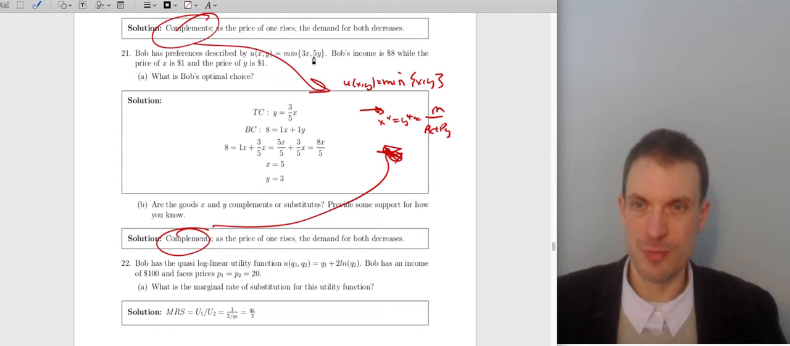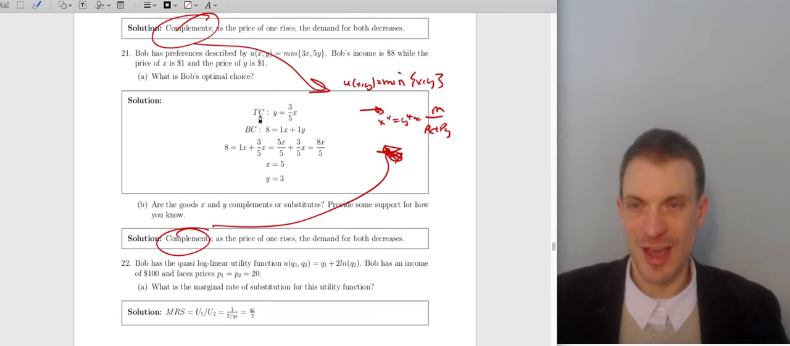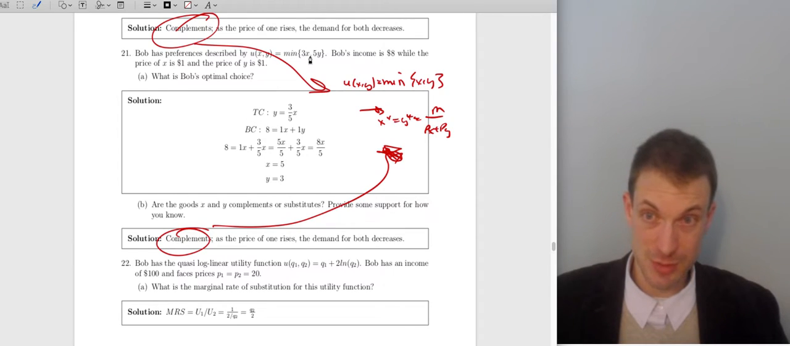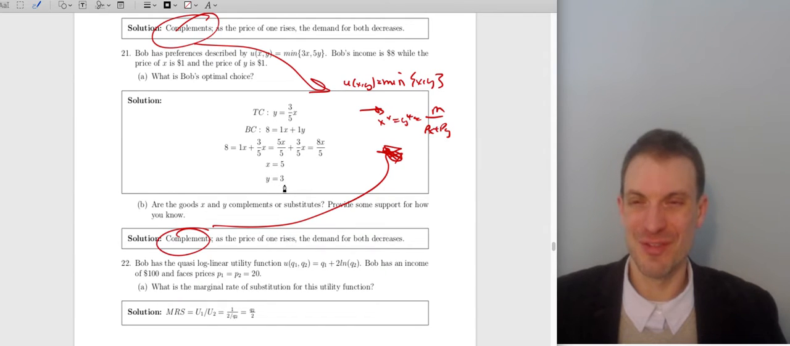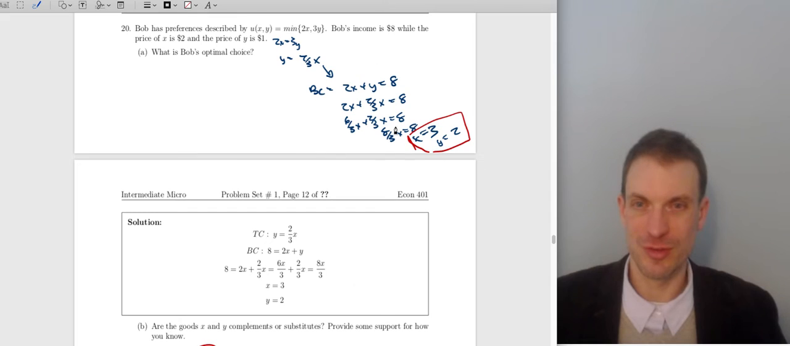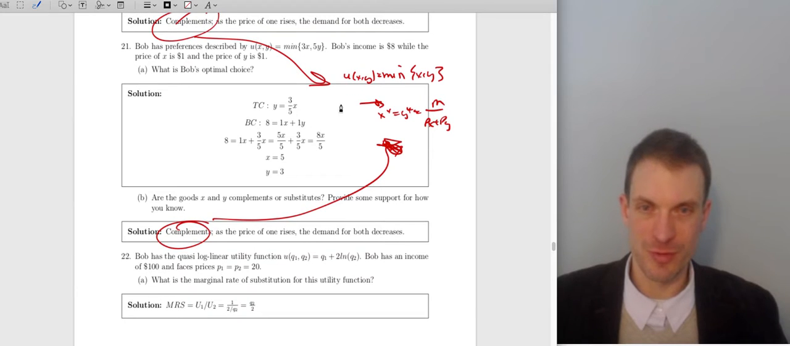All right, so Bob's income is 8. These are the new preferences. Bob's income is 8. Price of good x is 1. Price of good y is 1. I say TC, this is like a tangency condition. It's the optimality condition. It's the line that's going to go through the corners. So let's replace this with an equal sign. 3x is equal to 5y, or y is equal to 3/5 x. Drop that into the budget constraint and then solve. So I replace y with 3/5 x, is equal to 8. X plus 3/5 x, or 5/5 x plus 3/5 x, is equal to 8x over 5. X is equal to 5. Y is equal to 3. Same work as before, but different numbers. The goods are complements, for the same reason as before.